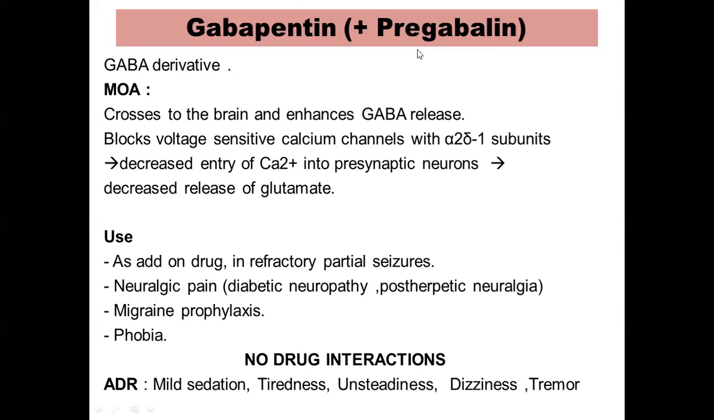Pregabalin is a new congener of gabapentin. It has similar actions and uses like gabapentin, but it is mainly resorted to for the treatment of neuropathic pain. It finds very little use for treatment of epilepsy. It is mainly used for the treatment of neuropathic pain.